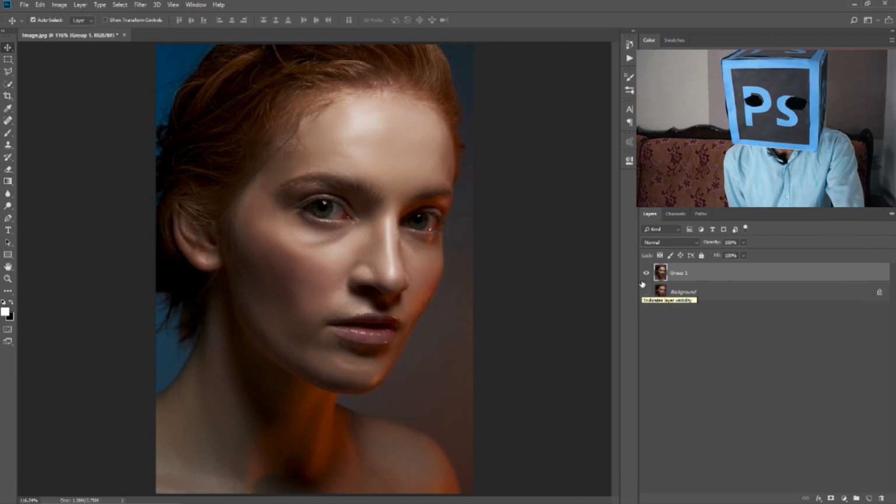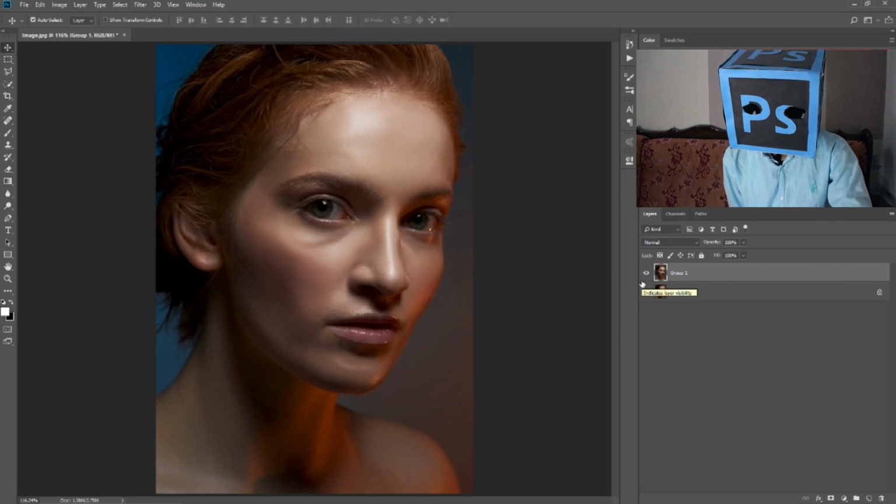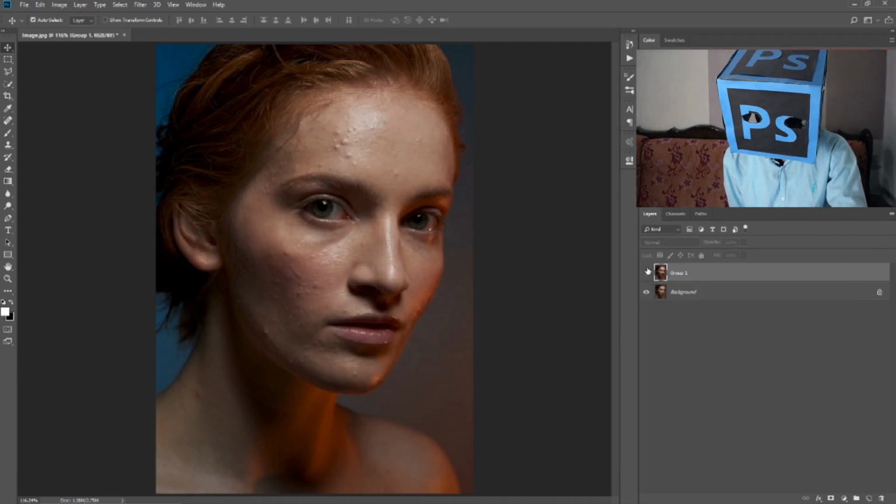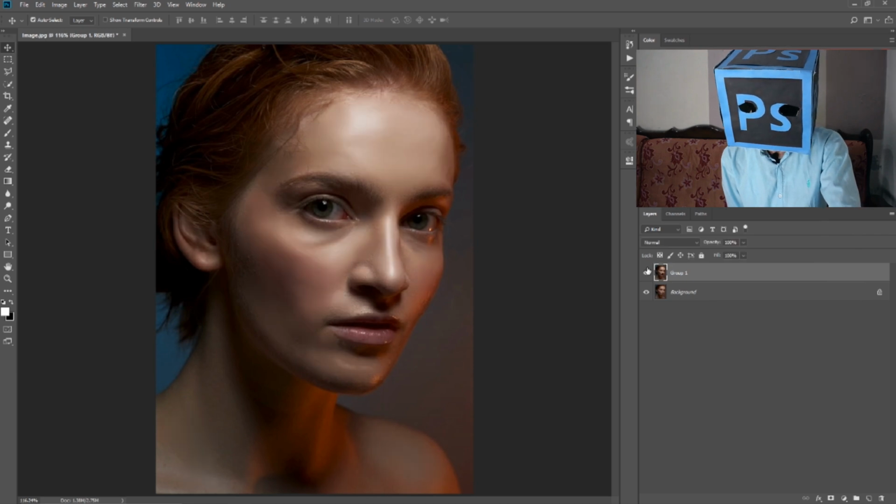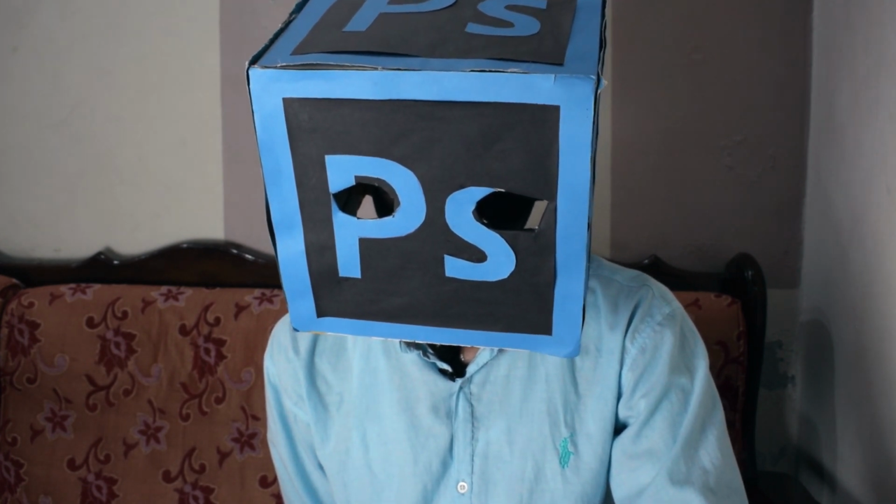So this is how you can retouch your skin in Photoshop. This is the before image and this is the after image. So as you can see, how quickly we retouched our skin in Photoshop in a very simple way.